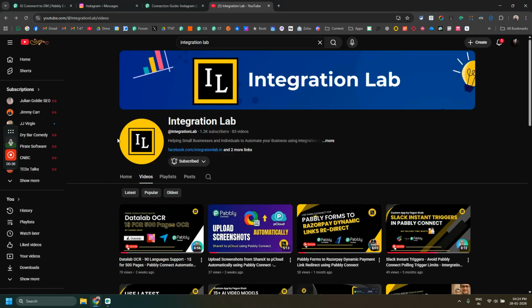Now most of the time people were using platforms like ManyChat or Linktree, and they were fulfilling this use case of sending the DM. Those platforms still provide a lot more functionality compared to what Pabbly Connect is able to do, like they can check if they are following you or not. So there is an extra capability, but for now if your only purpose is to send the link via DM, then you can send up to one message before they interact with your message, right? So let me show you how the whole thing is set up.